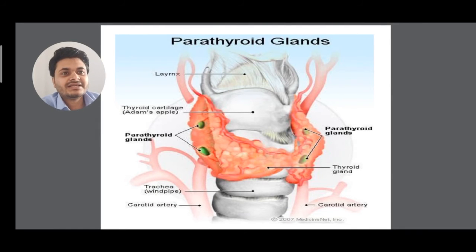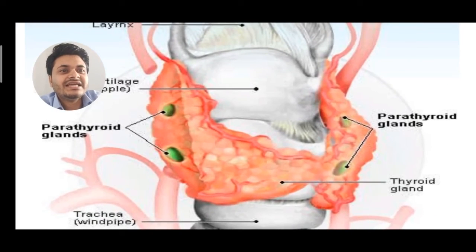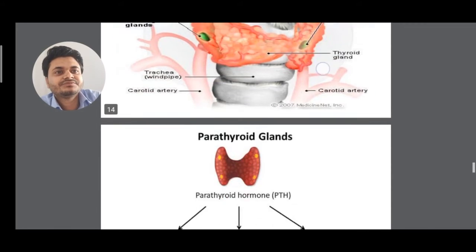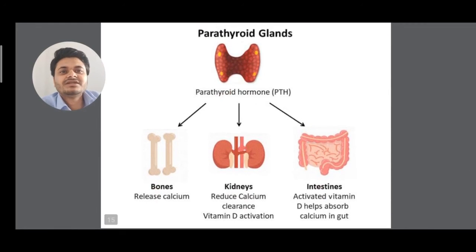Where, inside the thyroid gland? You can see the dots, the green colored dots are there, that is the parathyroid gland, 4 are there, clear? And the red portion is the thyroid, clear? So these are the parathyroid glands from where parathyroid hormone, PTH, is secreted.